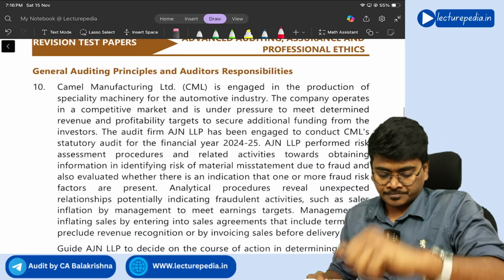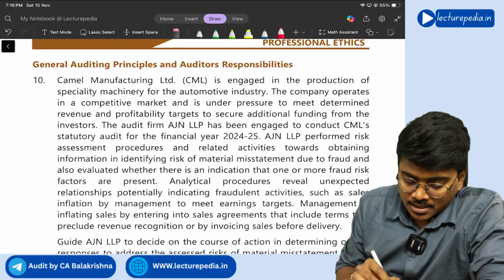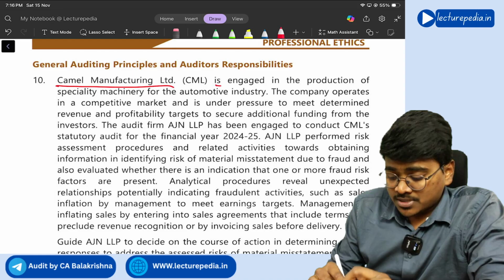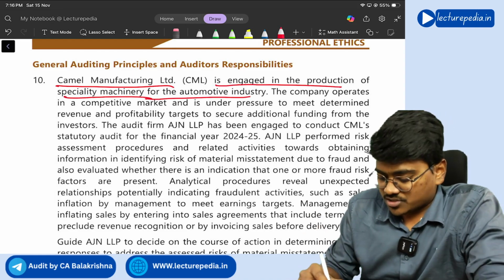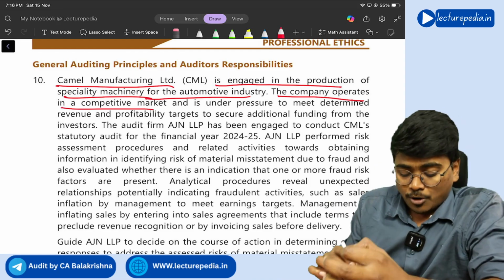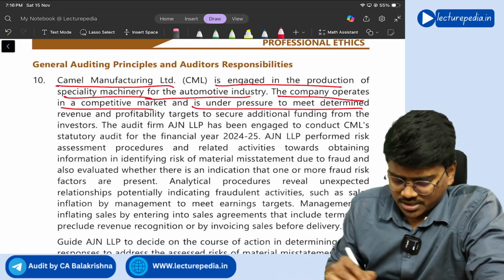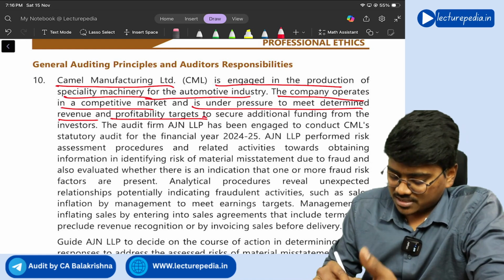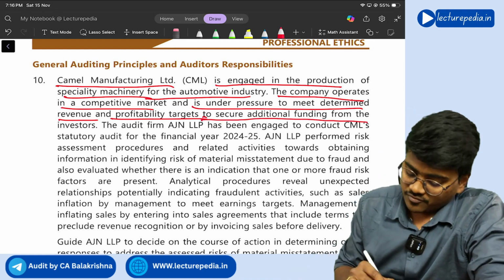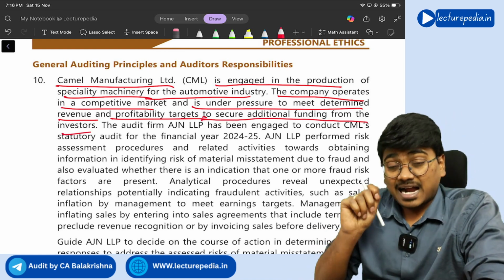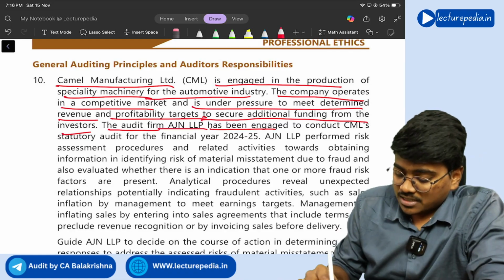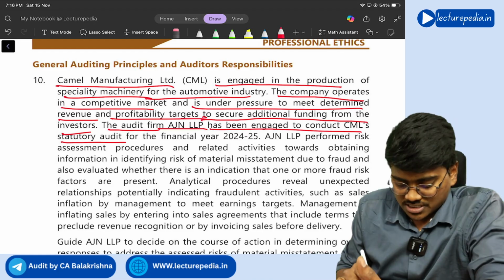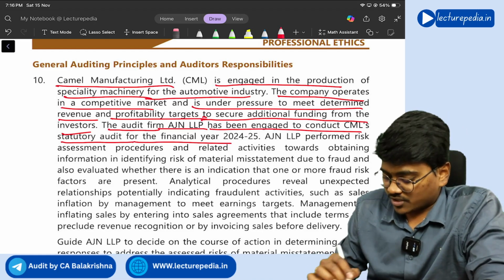Next, question number 10. Camel Manufacturing Limited is engaged in production of specialty machinery for the automotive industry. The company operates in a competitive market and is under pressure to meet determined revenue and profitability targets to secure additional funding from the investor. So it is under pressure. The audit firm AJN LLP has been engaged to conduct CML's statutory audit for the financial year 24-25.